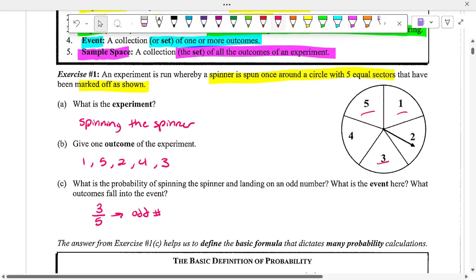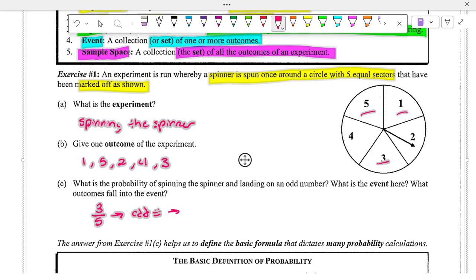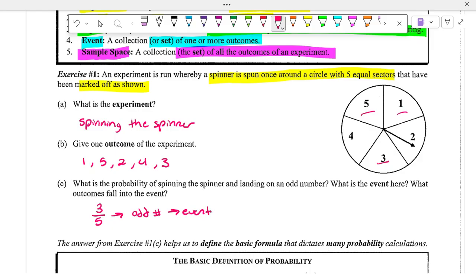So what's the main outcome we want? Odd numbers. So this right here is the event. Now, what are the possible outcomes of the event? 1, 3, and 5. Pretty straightforward, right? This should be a review for you guys.